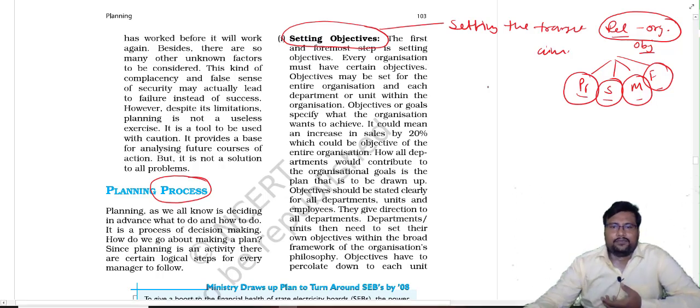Now go for the second one. And what is the second one? Just a minute.